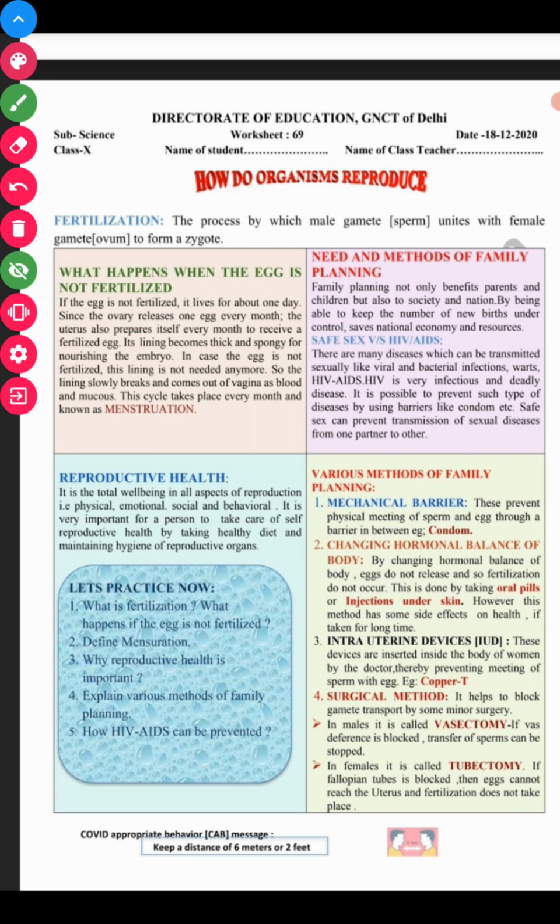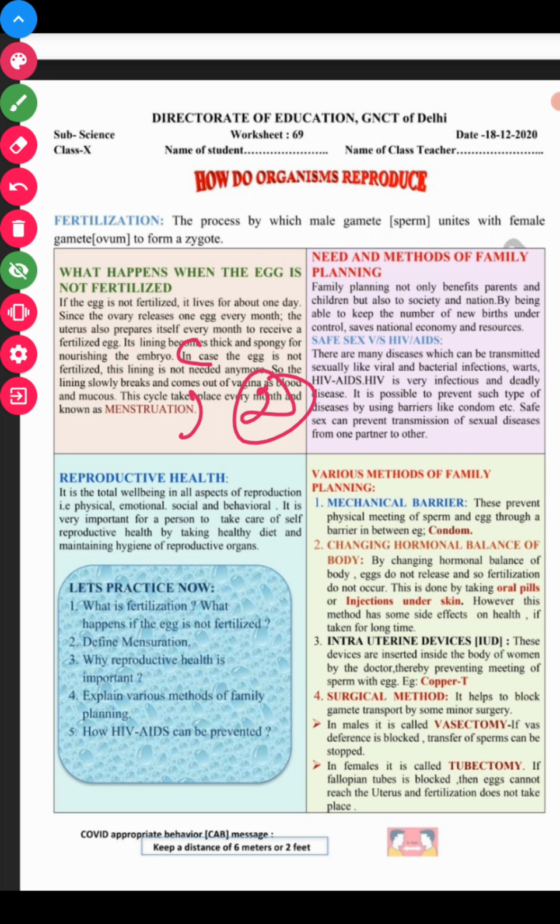Okay, so let's do the practice exercise. What is fertilization? You can write the definition from here. And what happens if the egg is not fertilized? This is the answer to your first question. Define menstruation. You can write the answer of this in your notebook. Okay, this is the answer to your second question.